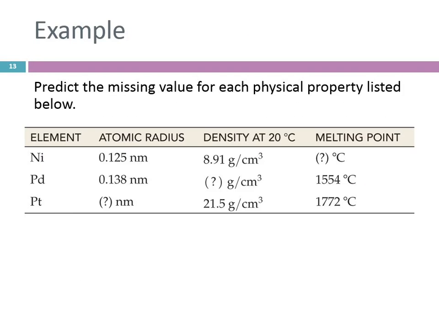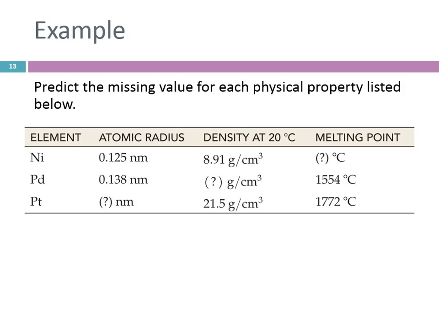Let's do an example. Predict the missing value for each physical property listed below. So this first one, platinum, we're missing the atomic radius. So nickel, palladium, and platinum. They're in the same column, the same group in the periodic table. So we look at the difference between this one and that one, 0.138 minus 0.125.